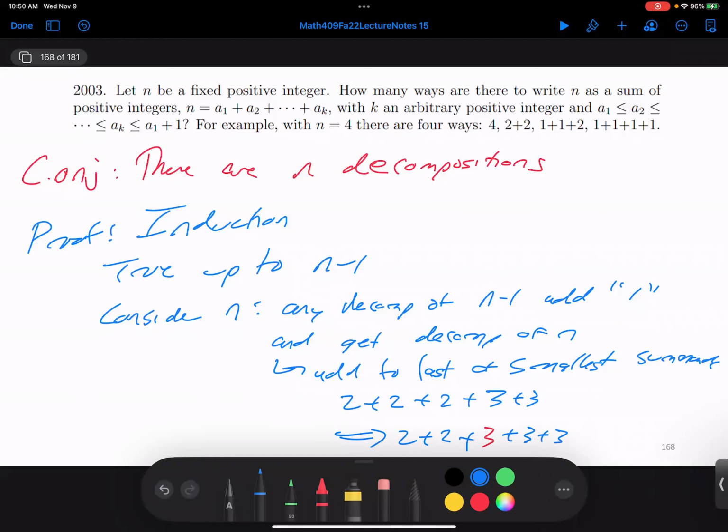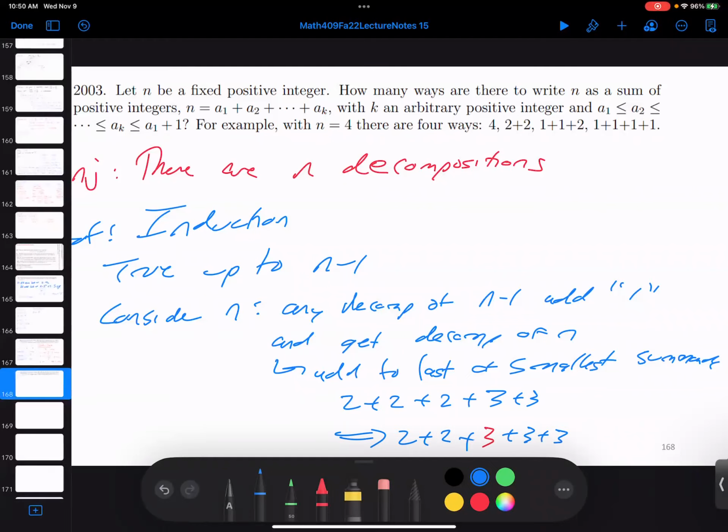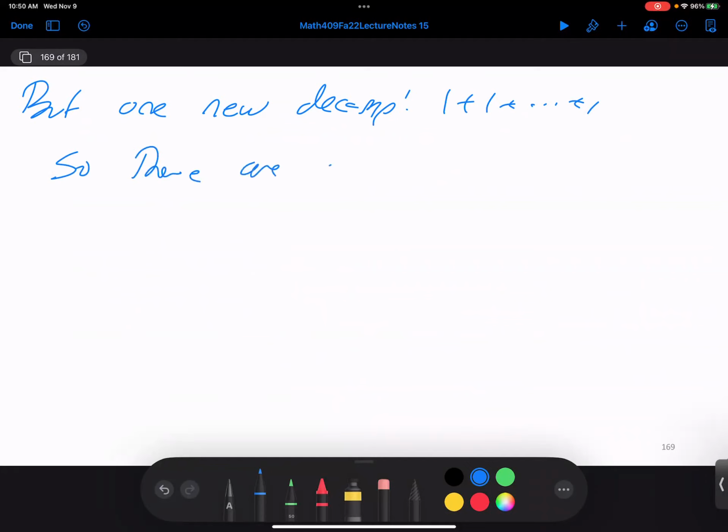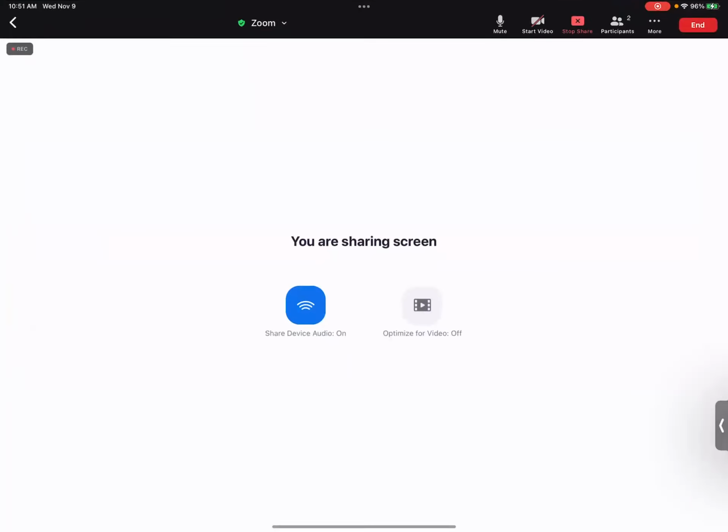And that gives you n minus 1 decompositions, but 1 new decomposition: all ones. So there are n. Now, is this a proof? Loosely. So I will leave you to think for next time. Is this a proof or is this not quite a proof? I see some people shaking heads. That's not quite a proof. So I will let you think about that and just the need of being extremely rigorous. With that, we'll wrap up.